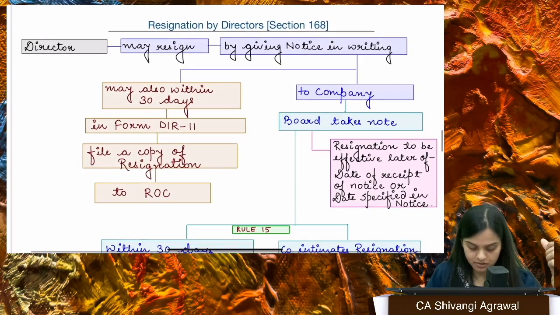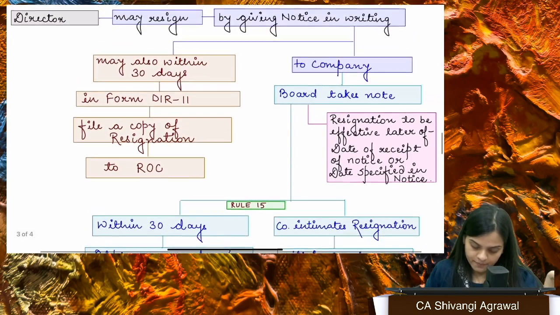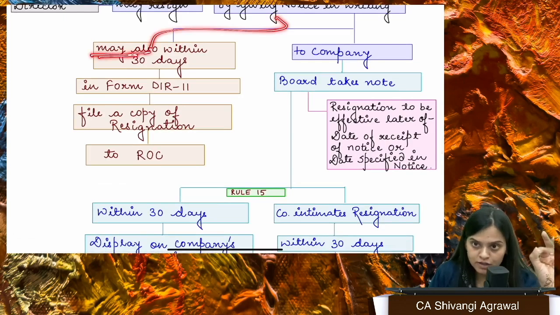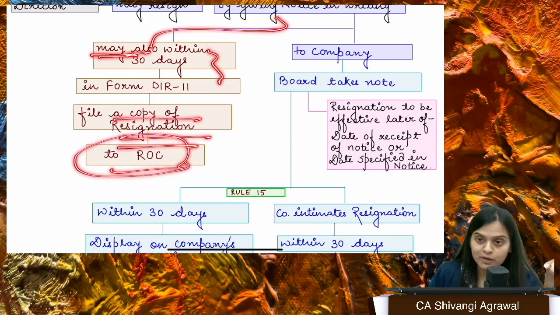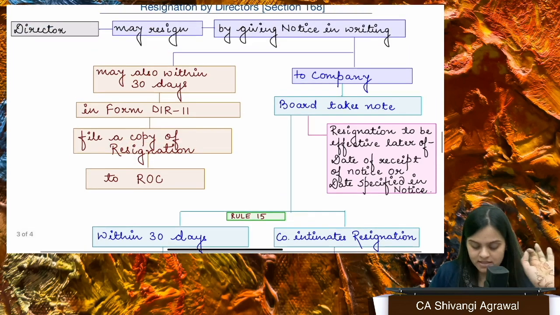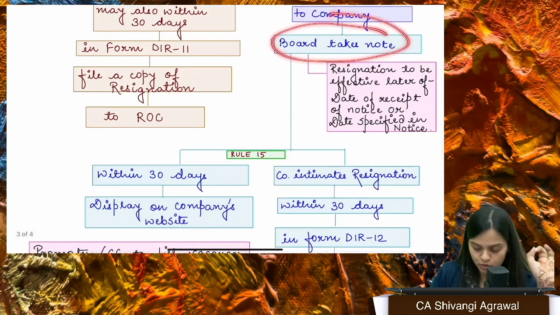Next comes resignation. Okay. A director is allowed to resign. How can he resign? He has to give a notice to the company that I am resigning, right? He may also, it is not mandated on the part of the director, but he may send a copy of the resignation to the ROC also, because till the time everyone gets to know that he has retired, he has a lot of connections, there's liability, there are a lot of things, right? So basically what happens, director, you want to resign, you give a notice in writing to the company, the board is going to take note of the same.